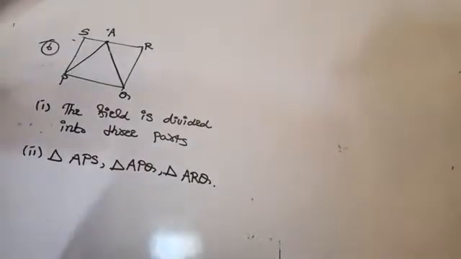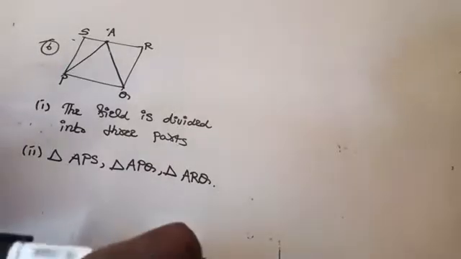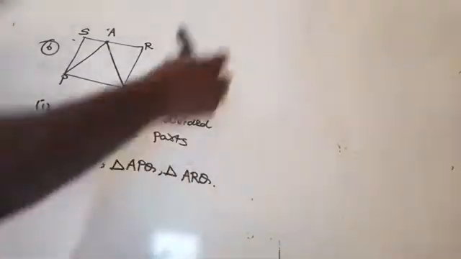Then the farmer wants to sow wheat and pulses in equal portions of the field separately. How should she do it? Now it's very simple, see.